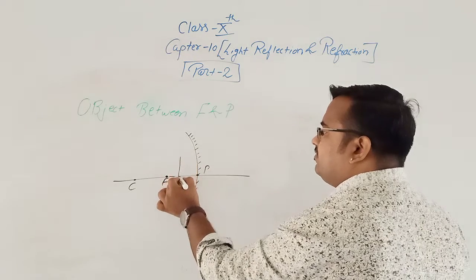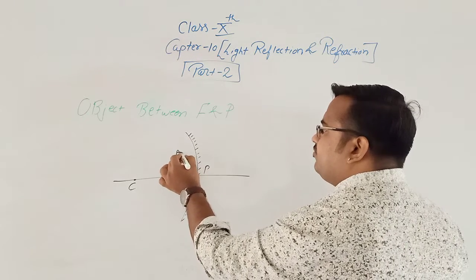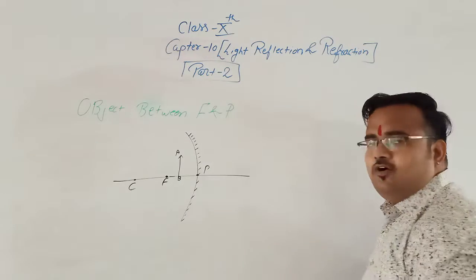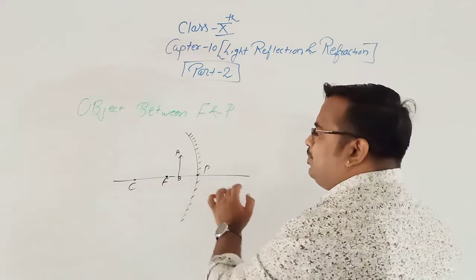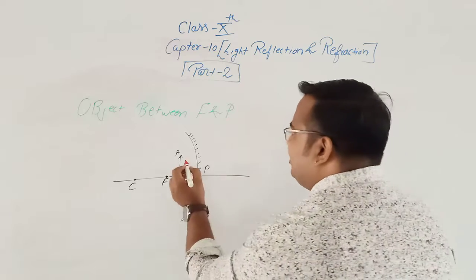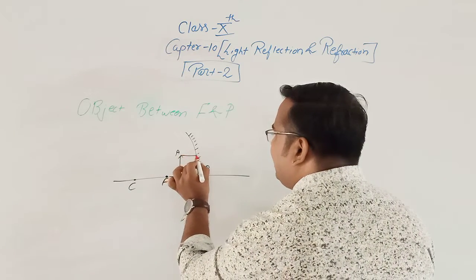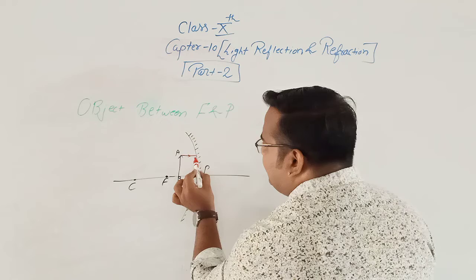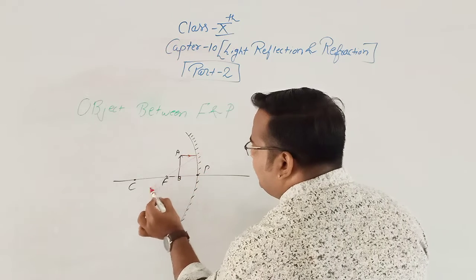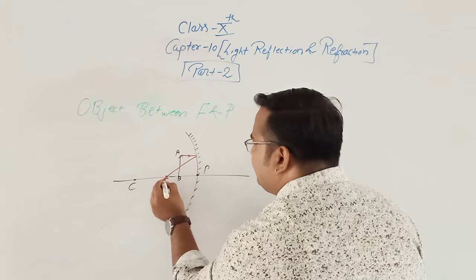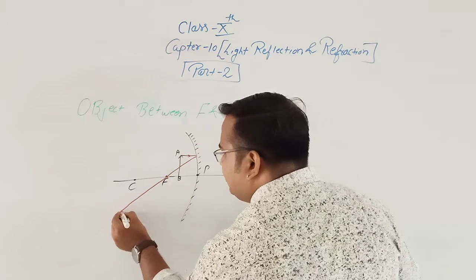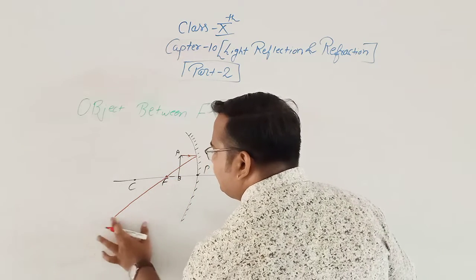Now the object is between F and P. Let the object be A and B. Now the object is between F and P. So our first rule says that if the incident ray is parallel to the principal axis, then the reflected ray is passing through the focus.